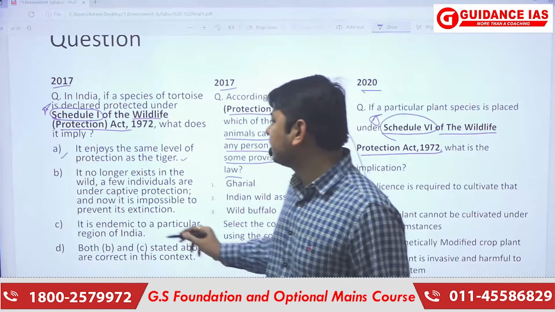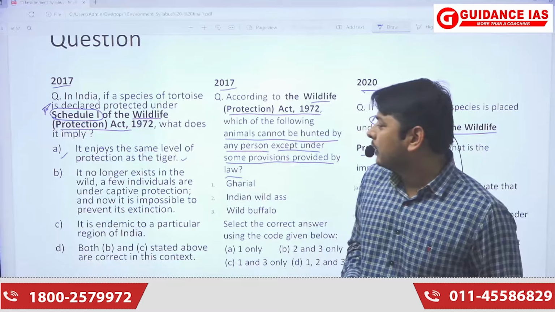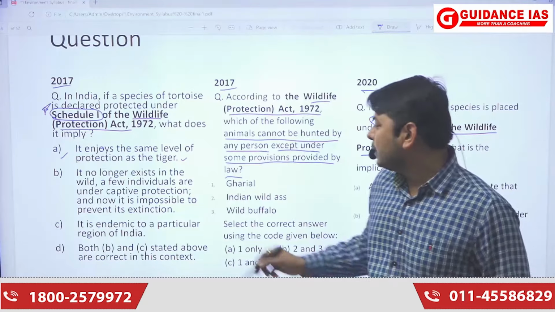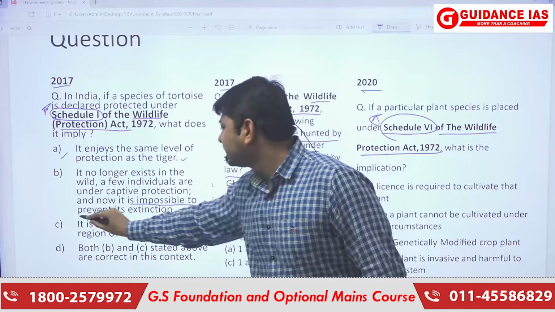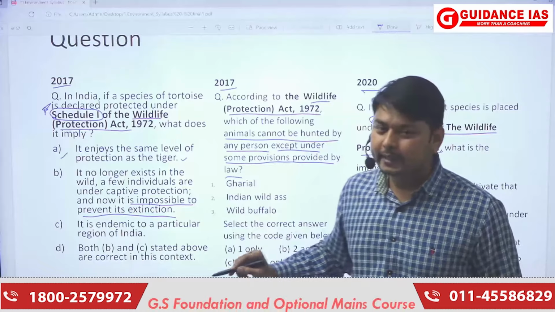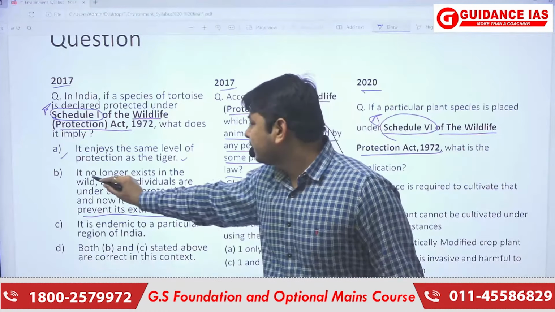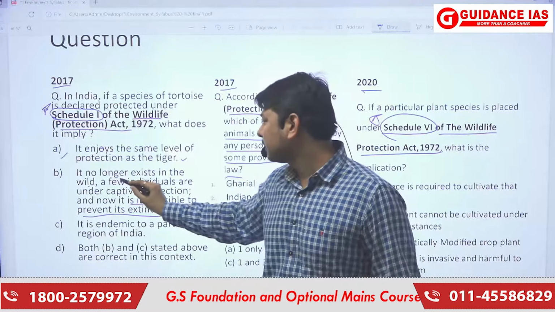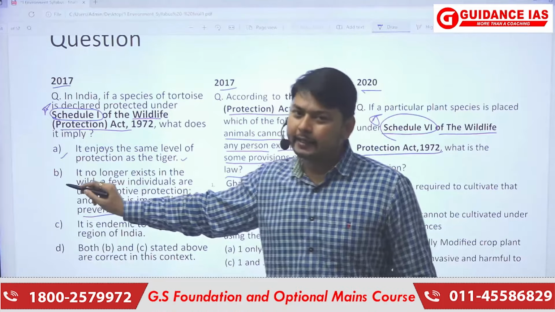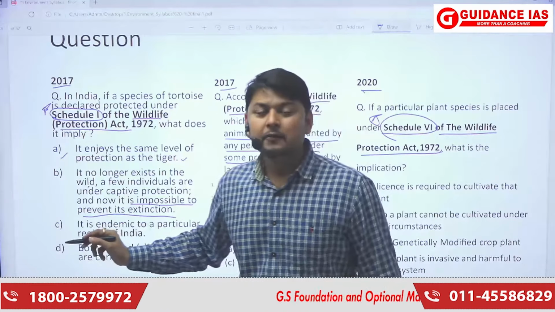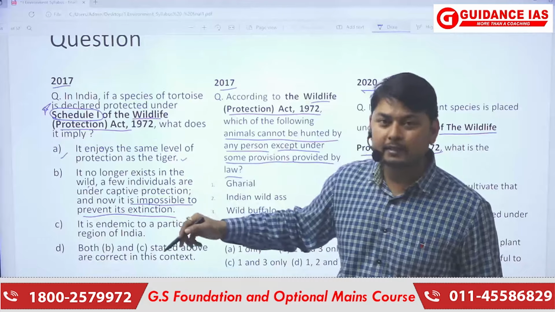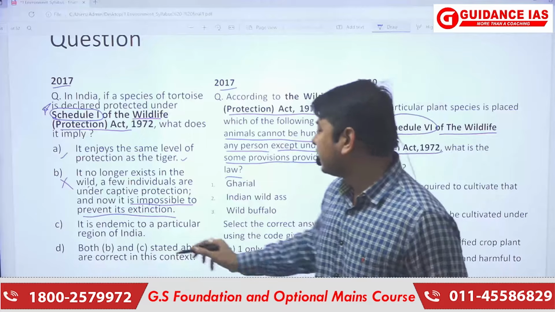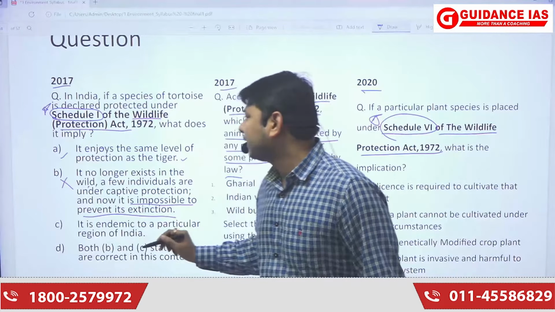The second statement says, it no longer exists in the wild. A few individuals are under captive protection, and now it is impossible to prevent its extinction. So I'll repeat the statement: it no longer exists in the wild. So the animal coming under this schedule does not exist in the wild. So it is not a likely situation. There are many animals which are protected under Schedule 1, but they exist in the wild. So this statement here is wrong. Now the third statement says that it is endemic to a particular region of India.